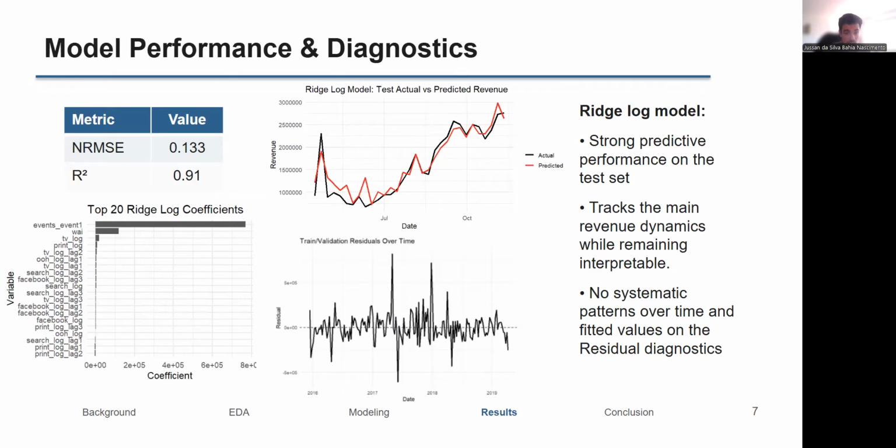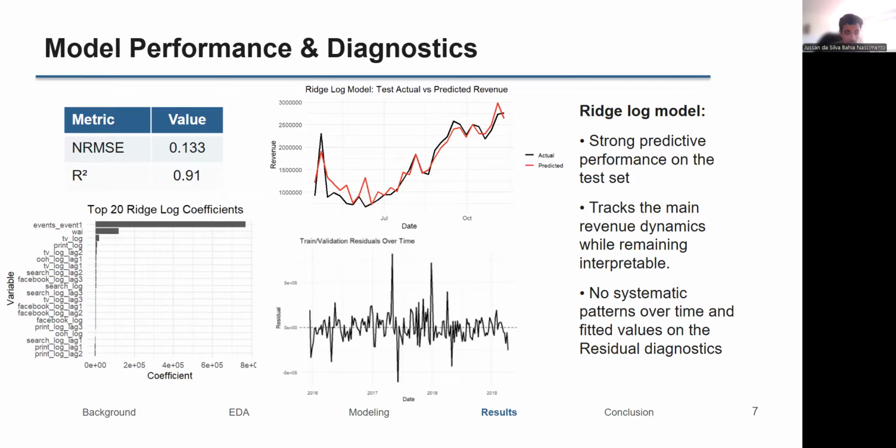Residual diagnostics show no systematic pattern over time, as you can see in the chart at the bottom right, and no structure against fitted values, indicating that the model captured both temporal dynamics and functional relationships well. Additional tests were made, including the distribution of residuals, QQ plot, and autocorrelation analysis, that do not reveal any major violations of model assumptions. Overall, this supports the reliability of the model's estimates.